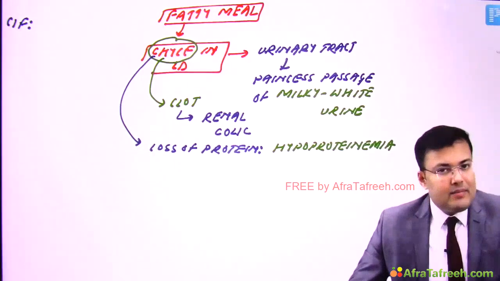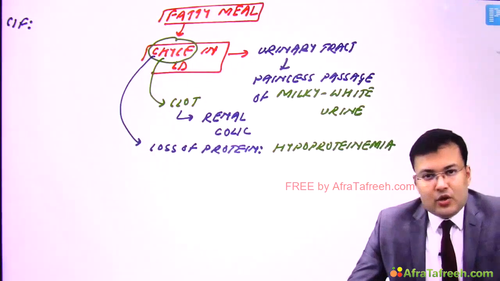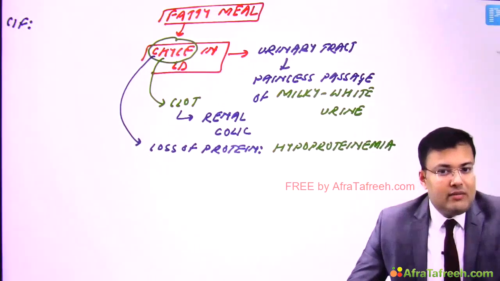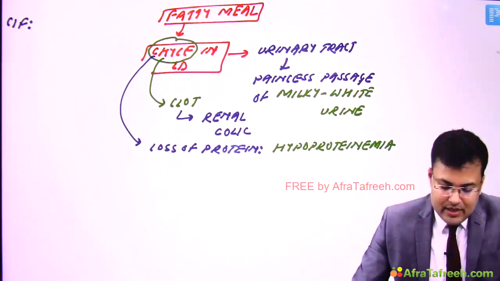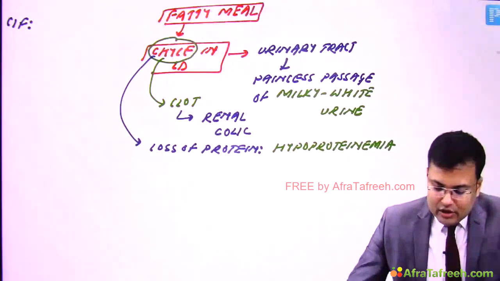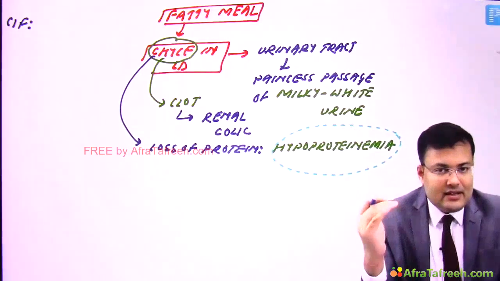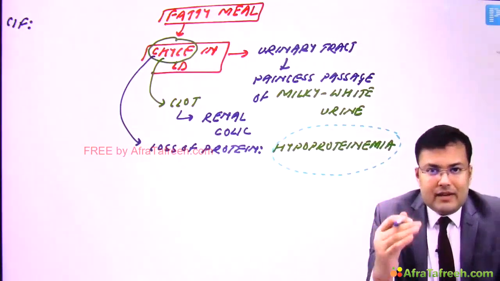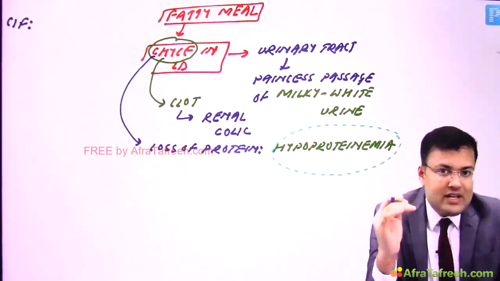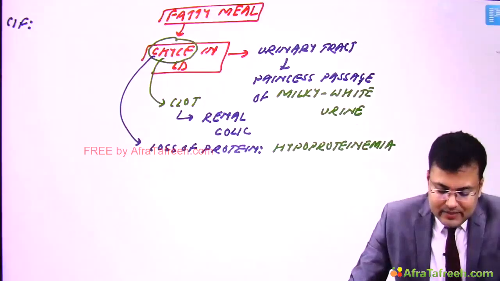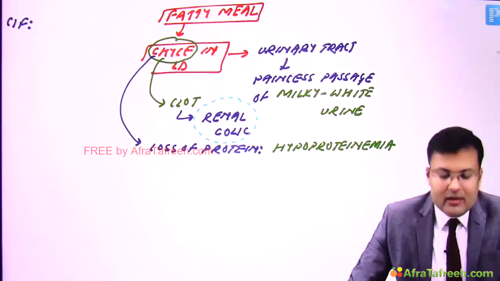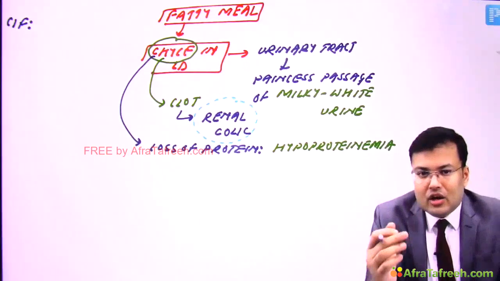Now see here, depending upon the clinical manifestation, you can easily remember what will be given in the management. See the problem. These patients have loss of protein, clear? And chyle has high fat content. So in management, we have to give a low fat, high protein diet. Second, these patients have renal colic because of clotting of chyle.